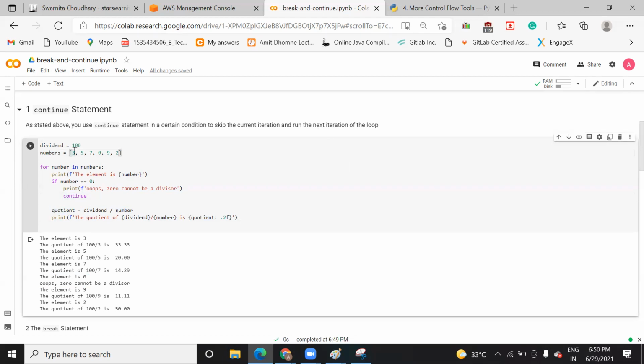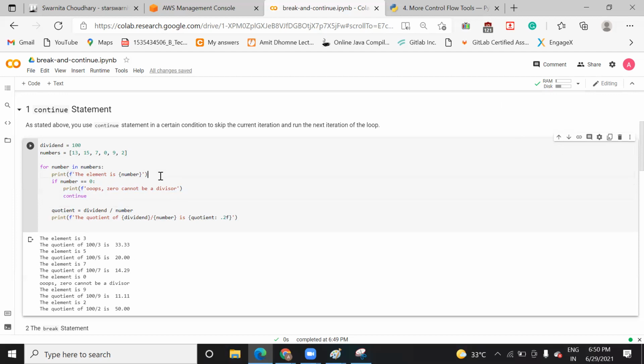Suppose instead of 3 you want to consider 13, instead of 50.